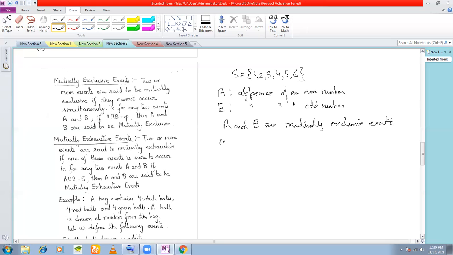A and B are mutually exclusive events. That is, we say that A intersection B, A and B cannot occur simultaneously. So A intersection B is a null set. That is, A intersection B is an impossible event. Right? And what is the probability of an impossible event? Impossible event? 0. The probability of A intersection B is 0.